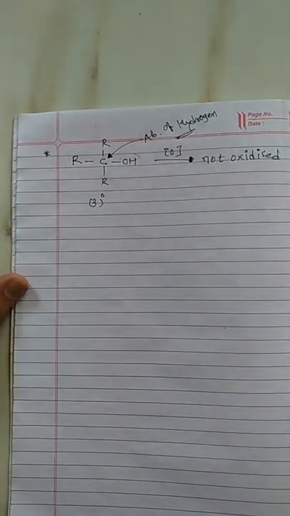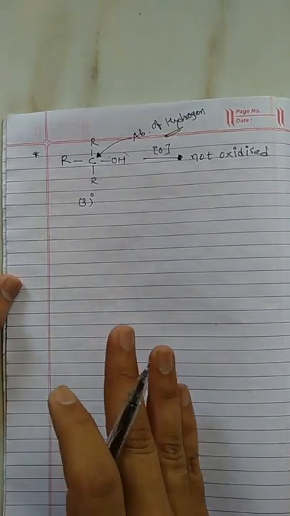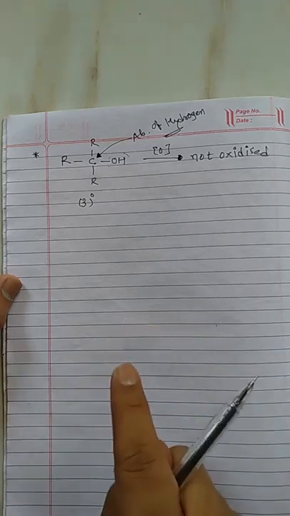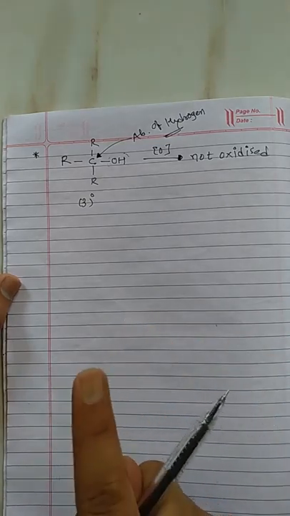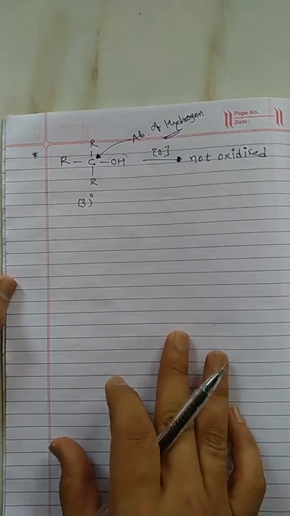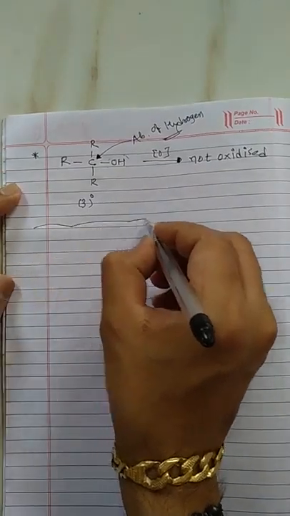So these are the oxidation reactions, but moreover in our textbook the reactions of primary, secondary and tertiary alcohol with copper metal at 573 Kelvin temperature are also given, and they are asked in examination for 2 marks each. So we will write over here.